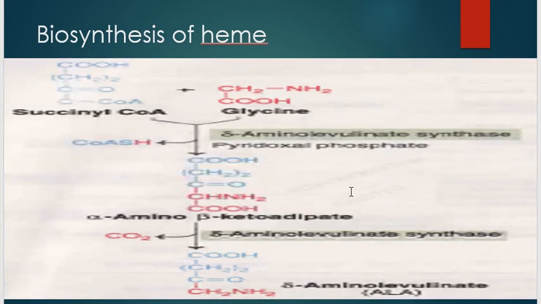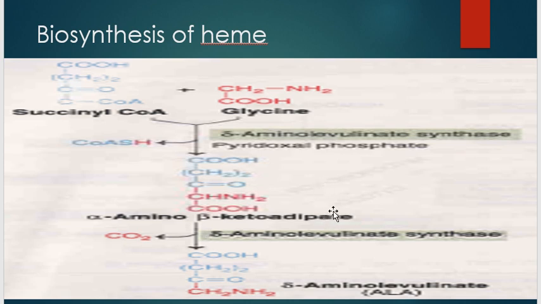In the biosynthesis of the heme, glycine combines with succinyl-CoA to form delta aminolevulinate. Glycine combined with succinyl-CoA forms ketoadipic acid, which then undergoes decarboxylation to form aminolevulinate.